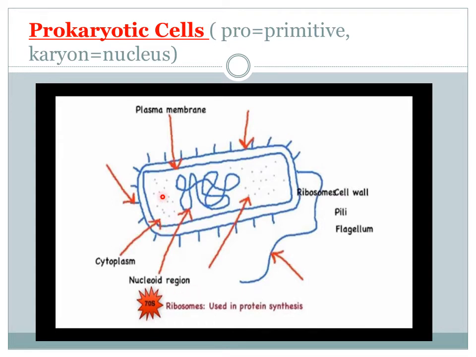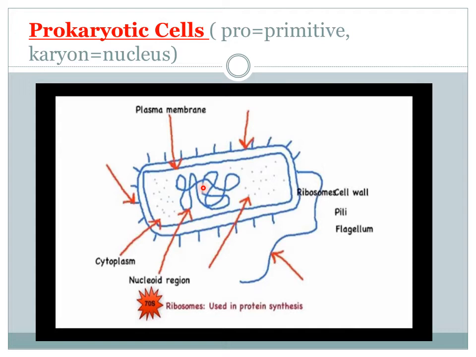Here you can see dot-like structures present in the cytoplasm. They are nothing but ribosomes. Ribosomes are protein producing units. In this type of cell, you will find membrane bound cell organelles absent.